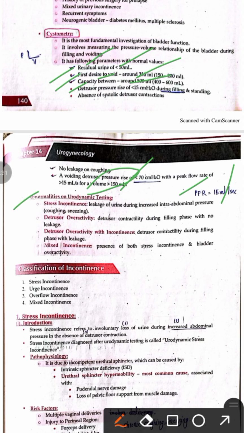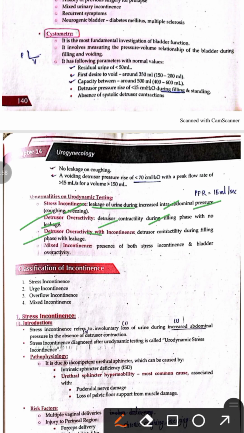The abnormalities that can be detected on the urodynamic studies include stress incontinence. Stress incontinence means the loss of urine due to increase in the intra-abdominal pressure, that is during coughing and sneezing. Detrusor overactivity means there is a contraction of the detrusor muscle during the filling phase, but there is no leakage of urine. Detrusor overactivity with incontinence means that due to the excessive contraction of the detrusor muscle, there is loss of urine. And mixed incontinence includes both the symptoms of stress incontinence and detrusor overactivity.